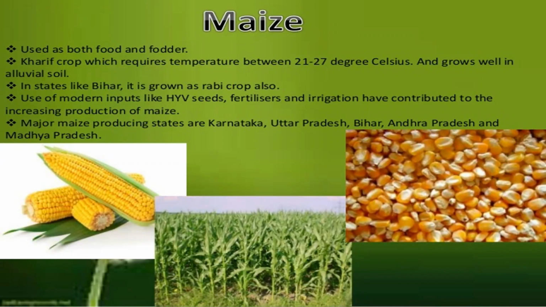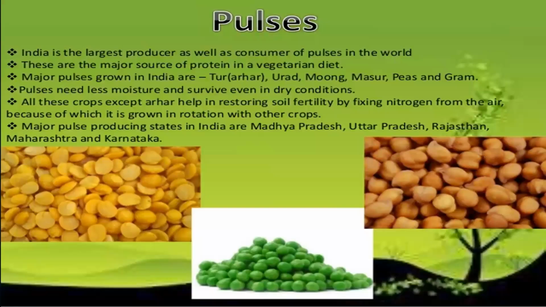Use of modern inputs such as HYV seeds, fertilizers, and irrigation have contributed to the increasing production of maize. Major maize producing states are Karnataka, Uttar Pradesh, Bihar, Andhra Pradesh, and Madhya Pradesh. Even Telangana also grows maize.